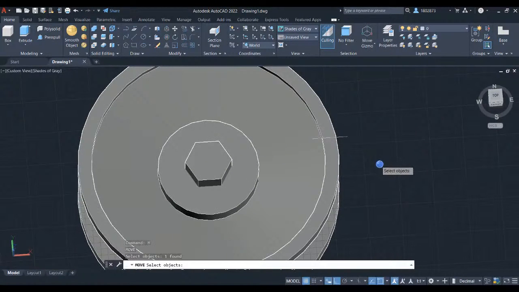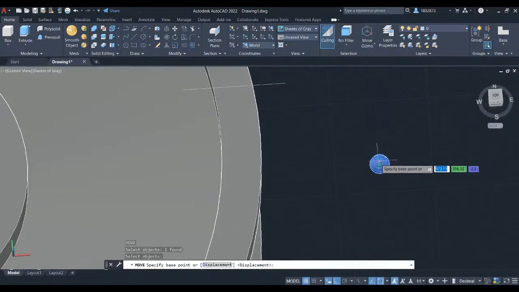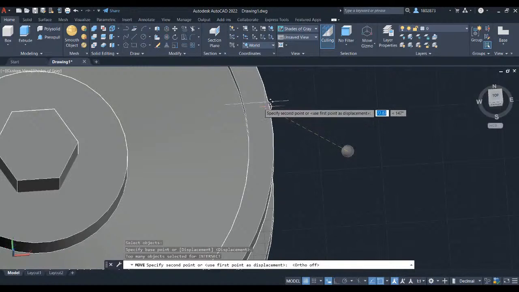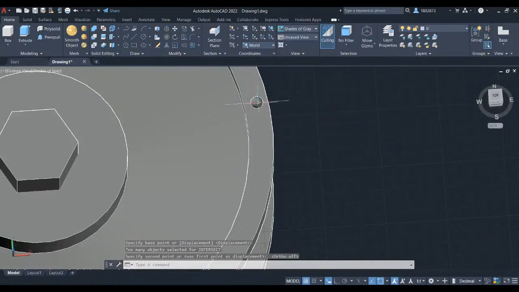Press M for move and select this semicircle. Specify the base point to be the center point of this part. Left click and specify the second point to be this midpoint.